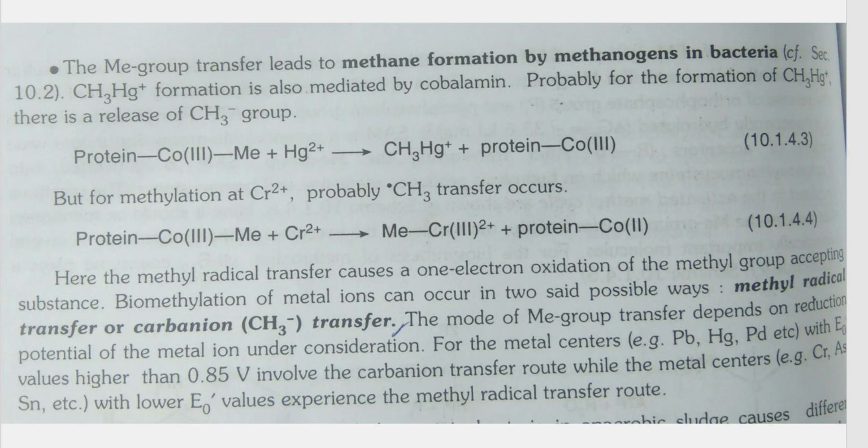So here we studied biomethylation, that is methylation of different metals occurring in two different ways. In the first step you saw biomethylation of Hg or mercury. How was it? By transfer of carbanion itself, that is by transfer of CH3 minus from the protein. And in the second example you saw transfer of the methyl group as a free radical, that is methyl radical getting transferred to the chromium center. So these are the two ways of biomethylation.